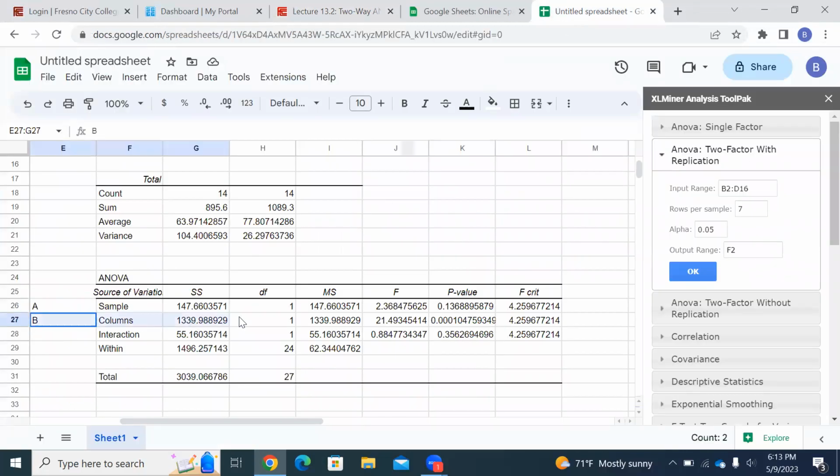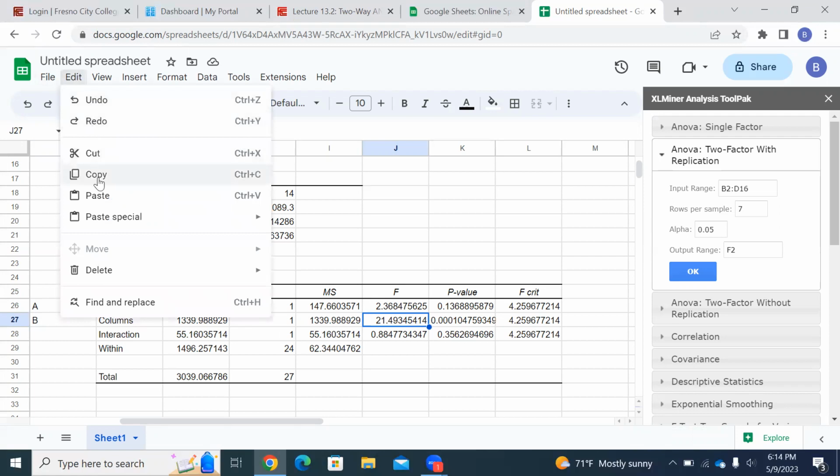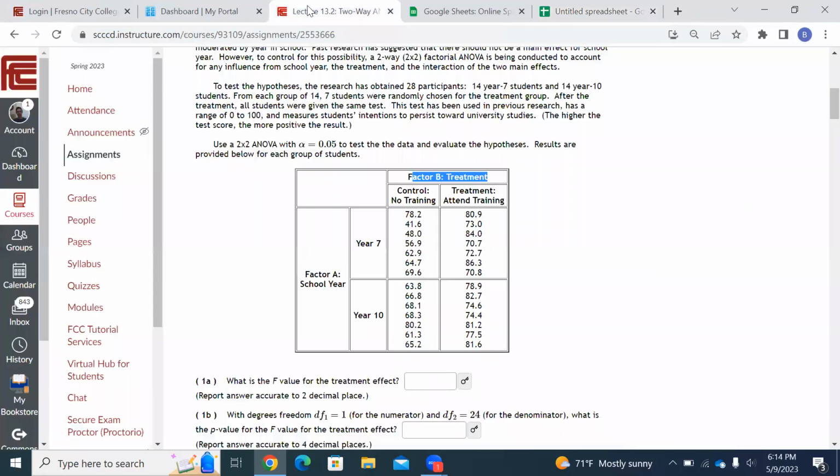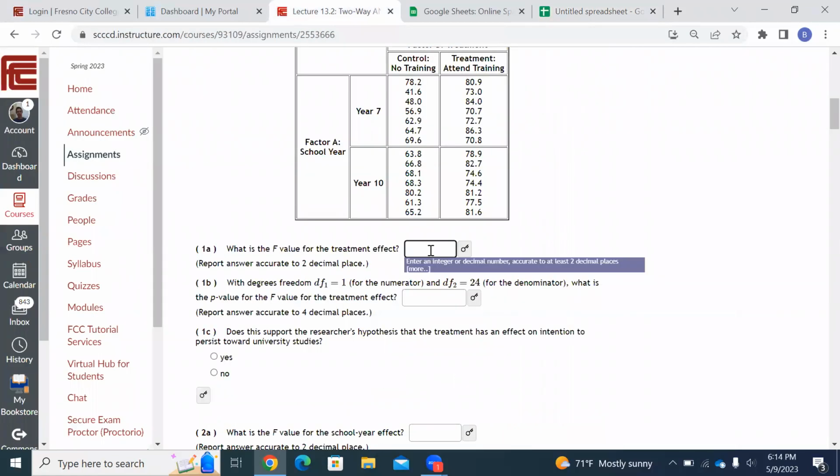So B, here's B, F value. Oh, it's this right here. This is the F value for B. So you've got to get the second one, right? It's A, B, and then interaction. I just had you type A and B. It's always that way, A, B, and then interaction. So they want the F value for B. So it's that one. So what am I going to do? I'm going to highlight that, come up here, and copy that number right there, the F value for B. Come back over to my question, hold down Control and hit V, and it pastes it right in there. Let's see if it's right. I have the answer key, so it shows me the answer. Yeah, see, it's the right number.